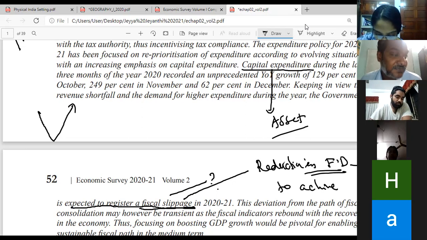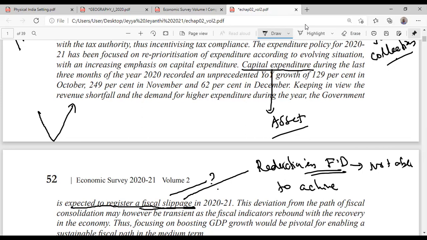In recent months, there's an increase in the capital expenditure. So the government is thinking that because of this increase, they may not be able to meet the original target. So there may be slippage. That means they are not able to achieve the targeted fiscal deficit.